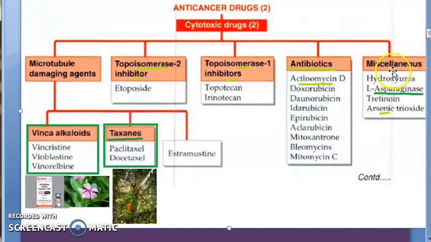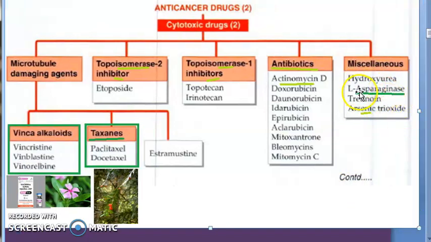Then coming to miscellaneous cytotoxic anti-cancer drugs, L-asparaginase. Okay. Apart from this, a lot of things are there like topoisomerase 1 inhibitors, topoisomerase 2 inhibitors, antibiotics, arsenic, urea. All of these are used in anti-cancer therapy.